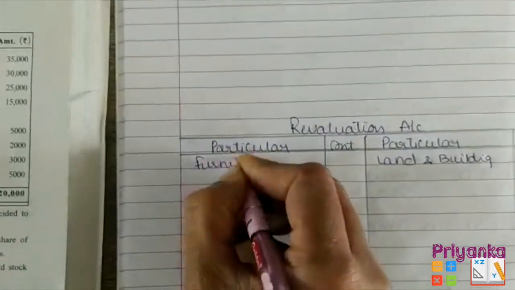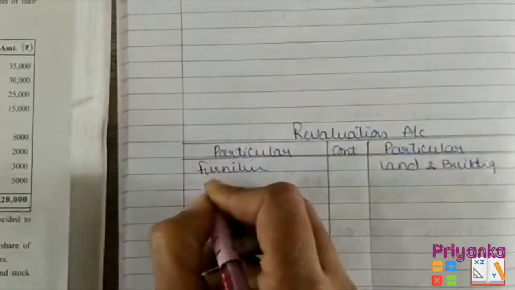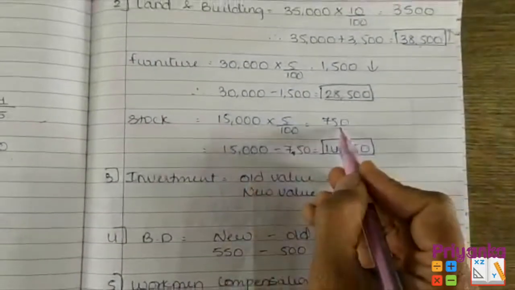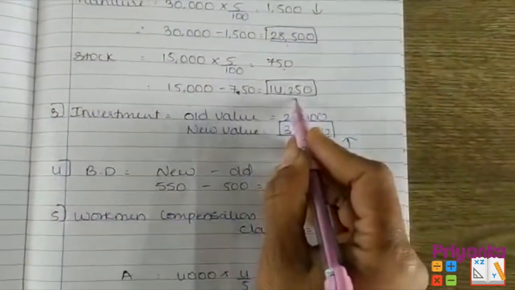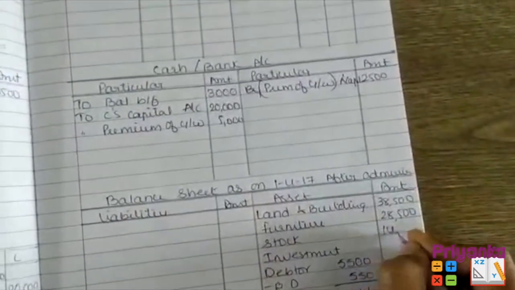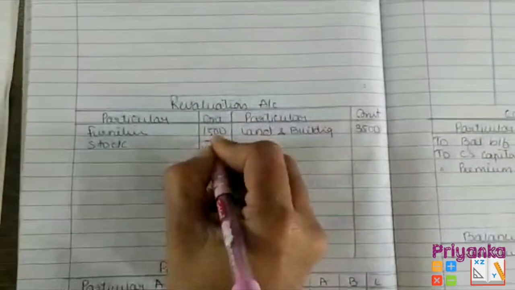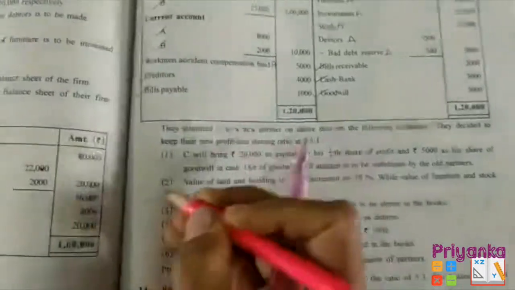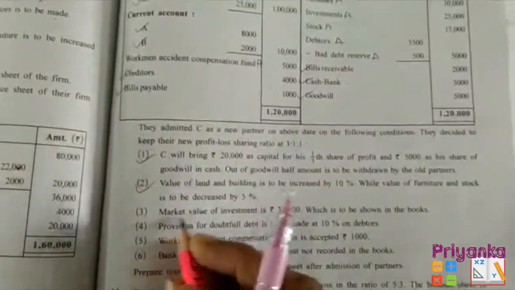And the reduce of asset will be written in the revaluation debit side, 1,500 of furniture. Next is stock going to be reduced by 750, and the value of stock will become 14,250. And here comes 750.